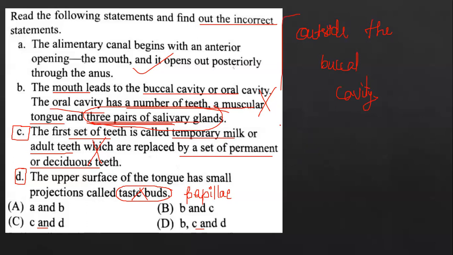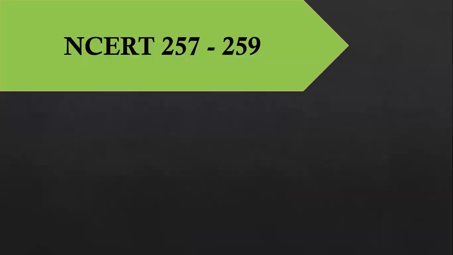Okay. So those who have listened in the class would get it, outside the buccal cavity. It has been mentioned. So read page number 257 to 259. You will find the answers over there.